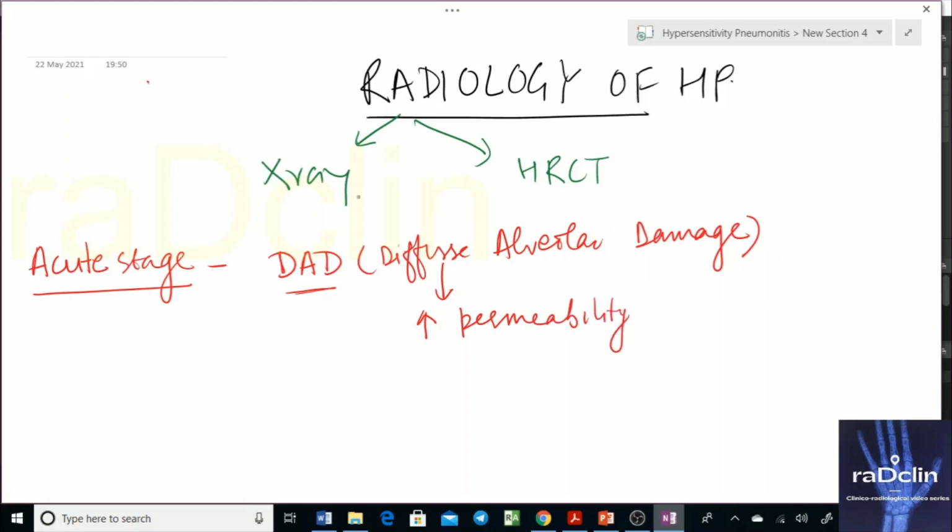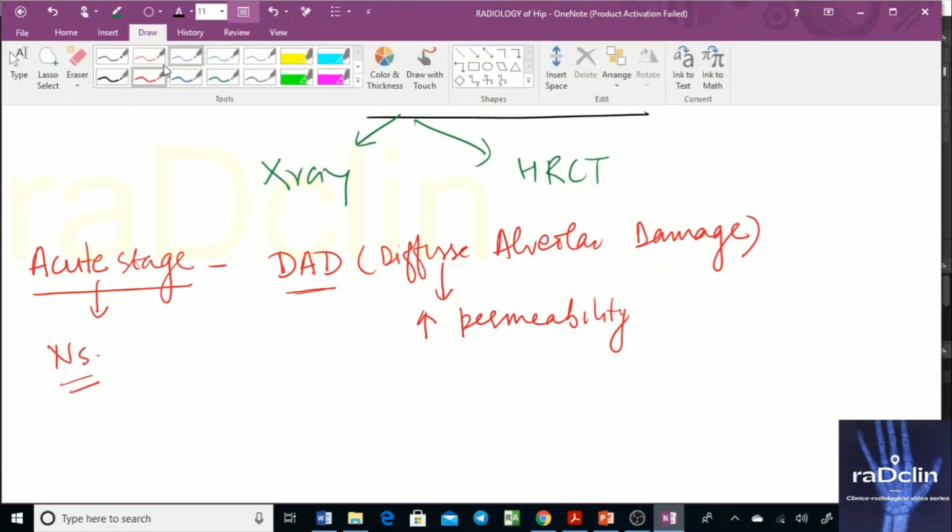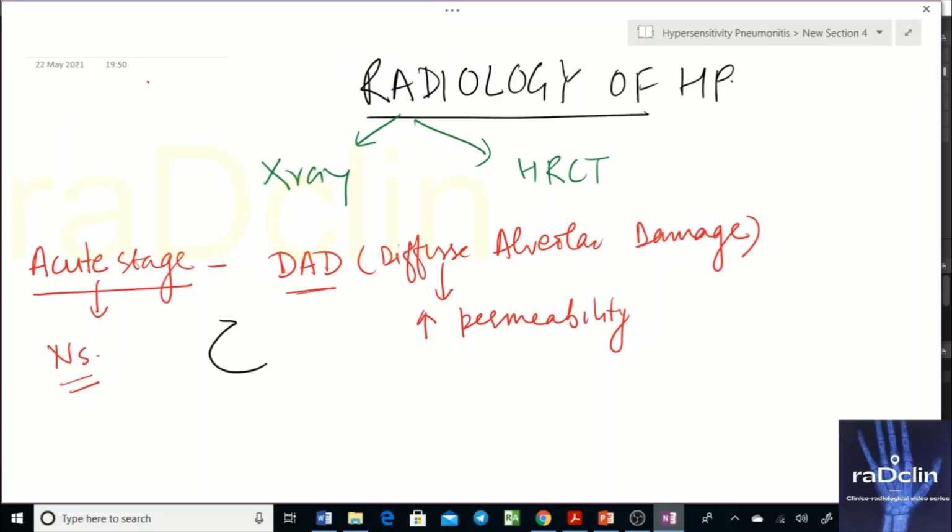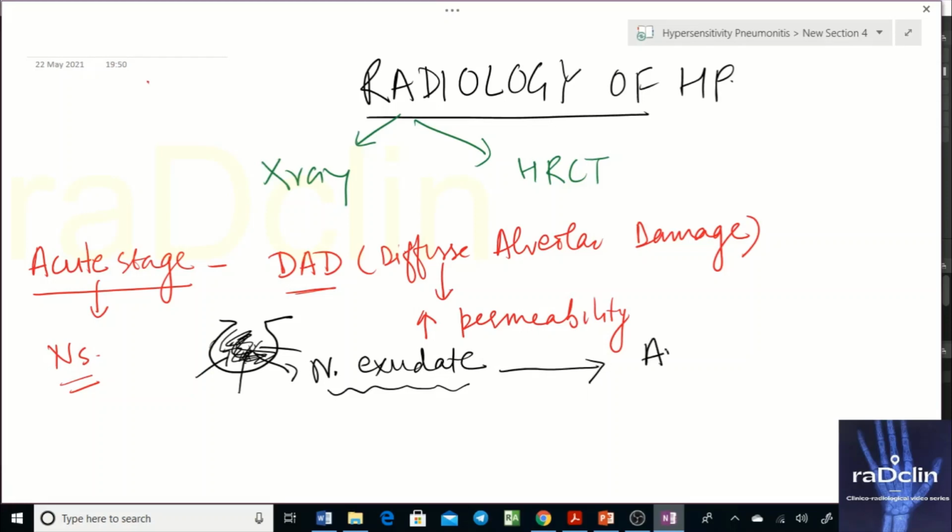So the patient is in the acute stage. What will be the characteristic cells? They will be neutrophils. Let's look at the alveoli. Let's say the alveoli will be like this, and you will have neutrophils in them. Why? Because the wall of the alveoli is damaged, so neutrophils migrate here. There will be formation of neutrophilic exudate in this stage, and this neutrophilic exudate is occupying the alveolar space. So the opacity that we will see will be an airspace opacity.